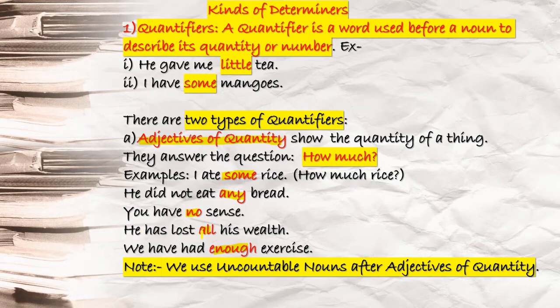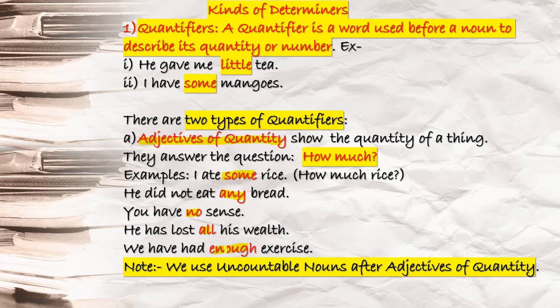Next is, he has lost all his wealth. How much wealth am I talking about here? All wealth. We have had enough exercise. How much exercise? Enough exercise. So you see the words some, any, no, all, enough. These are all used before noun terms, and these noun terms are uncountable nouns.